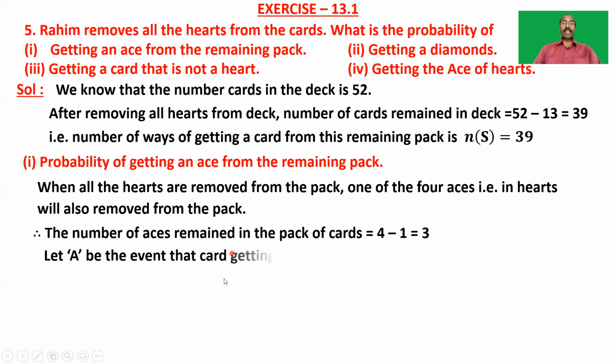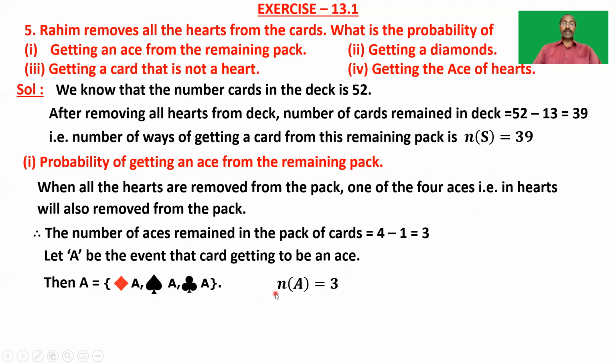So let A be the event of the card being an ace. We know that this happens in 3 ways. So A now remains with the diamond ace, spade ace, and club ace. So n of A is equal to 3.